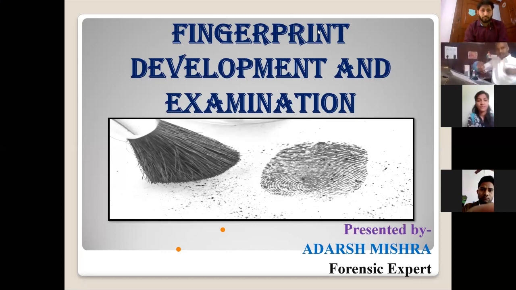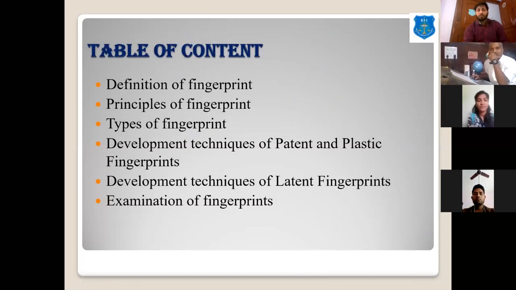Today we will cover what is fingerprint, what is its definition, what are the principles of fingerprint, what are different types of fingerprints, then what are the different techniques of developing different types of fingerprints. It may be latent print, patent print, or plastic prints. Then in the last, we will study how the comparison of the fingerprints is done.